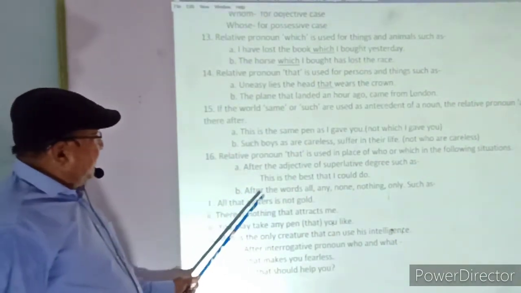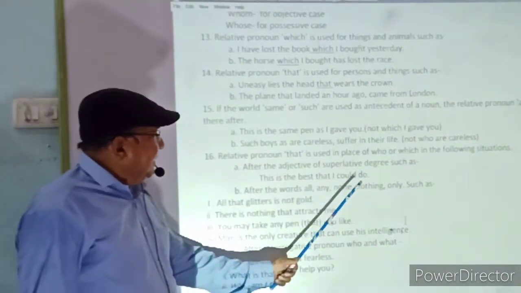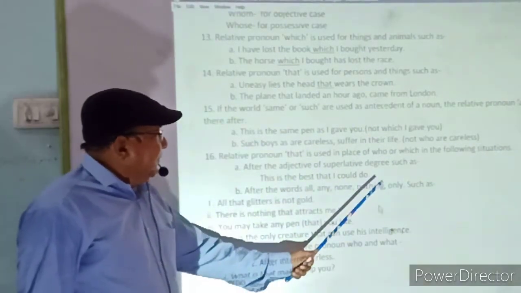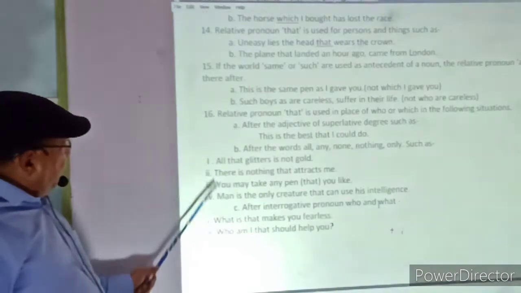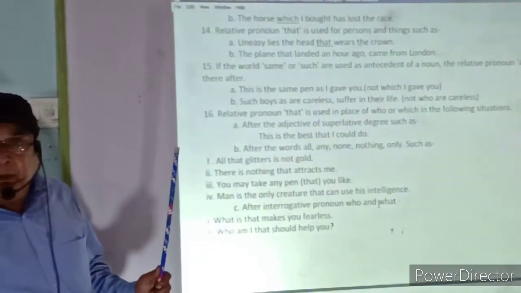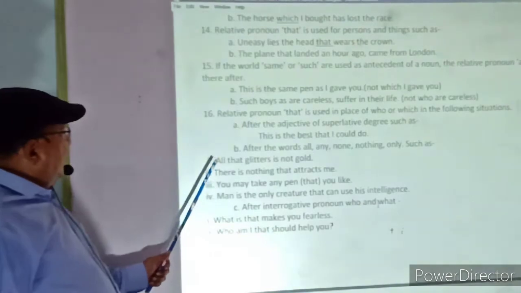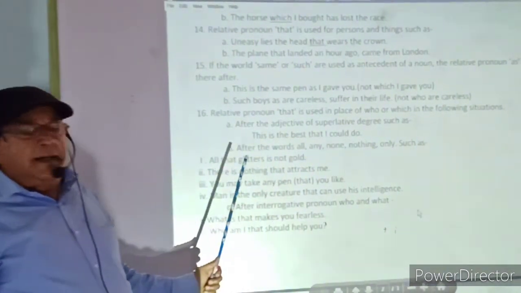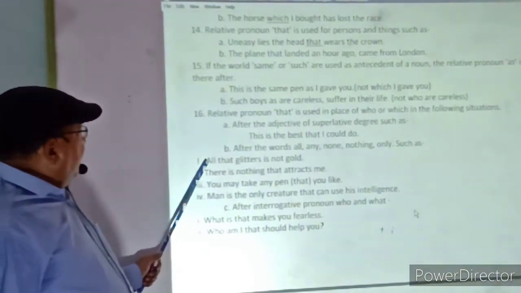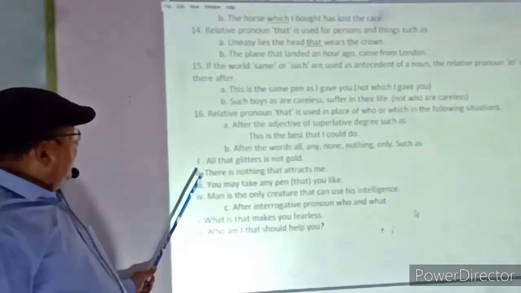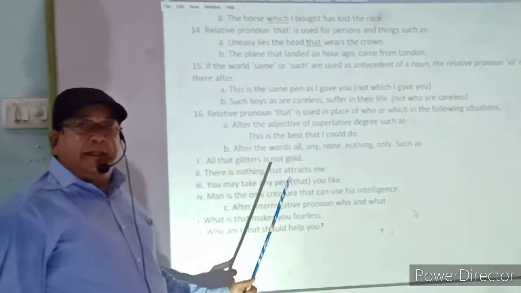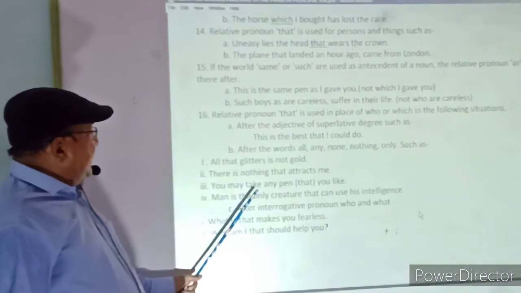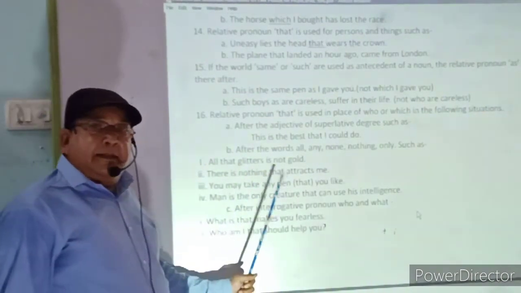Second, after the words all, any, none, nothing, only. If the words all, any, none, nothing, only are given, then the pronoun that will be the correct use. All that glitters is not gold. हर चमकने वाली चीज सोना नहीं होती. In this case, that is used after all. There is nothing that attracts me. In this sentence, that has been used after nothing. You may take any pen that you like.